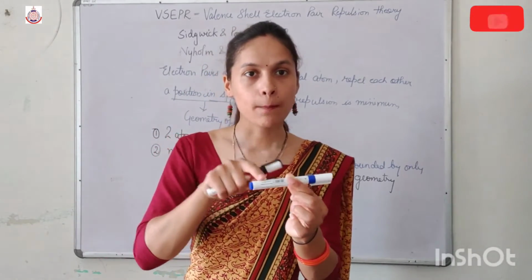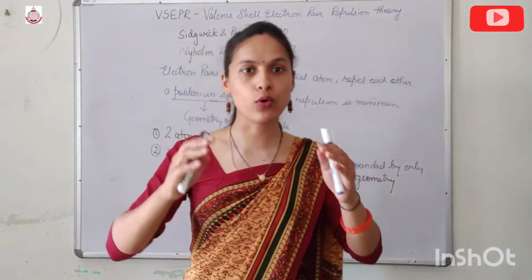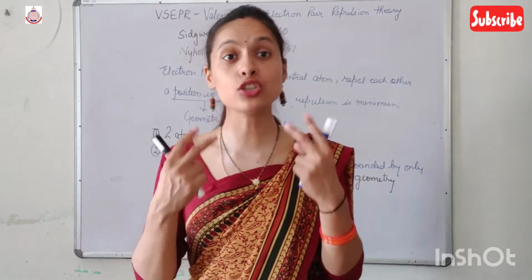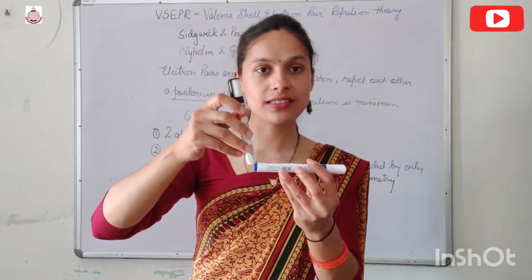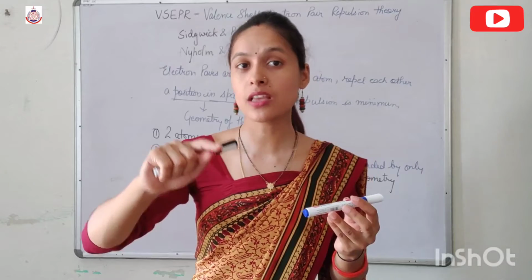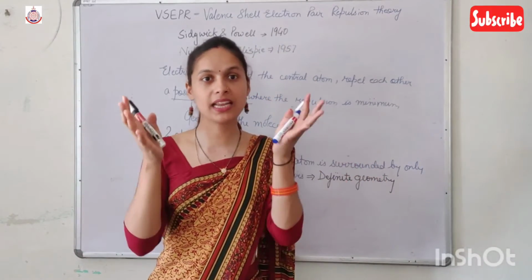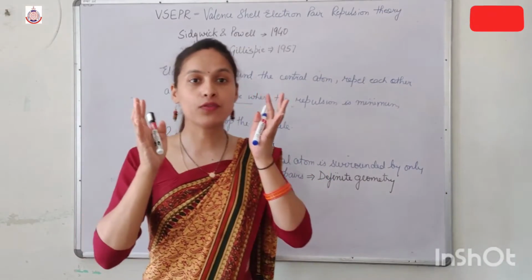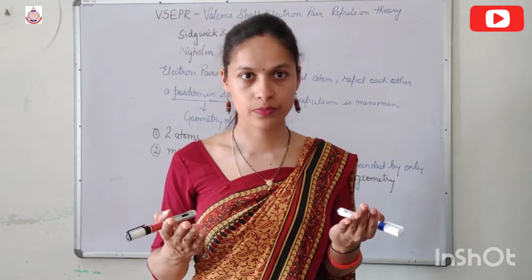So bond pairs are restricted in a limited area due to the force of attraction exerted by the two nuclei. But in a lone pair, the force of attraction is exerted by only one nucleus, so they are spread in a wide area. As a result, their force of repulsion becomes greater than the bond pair.